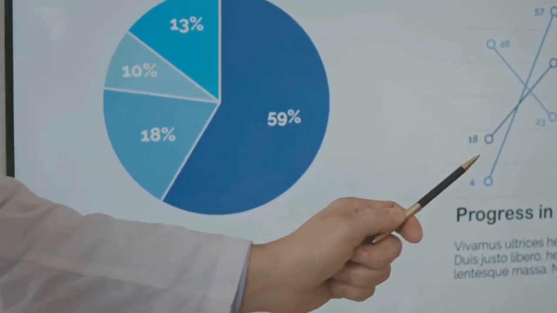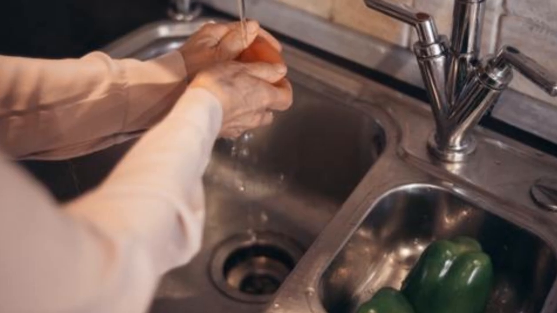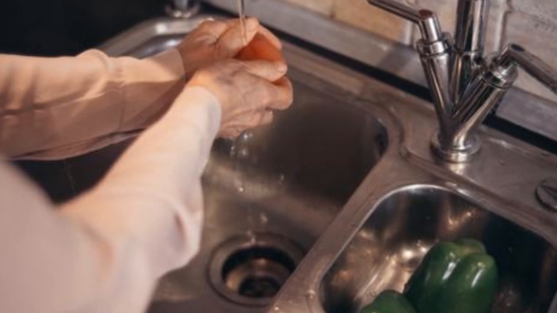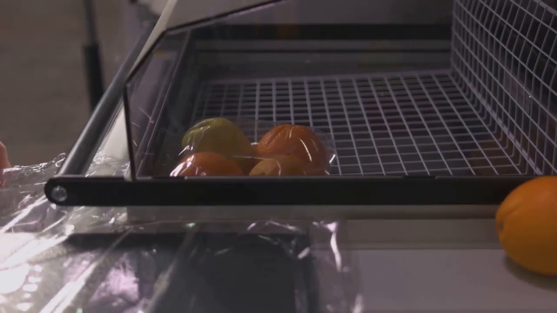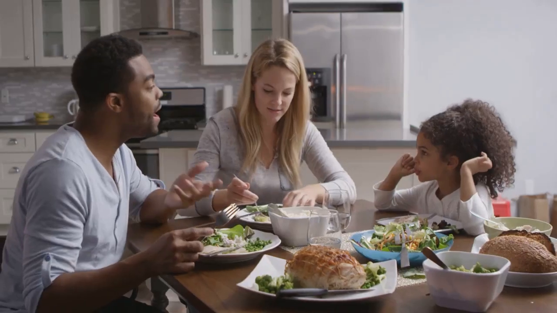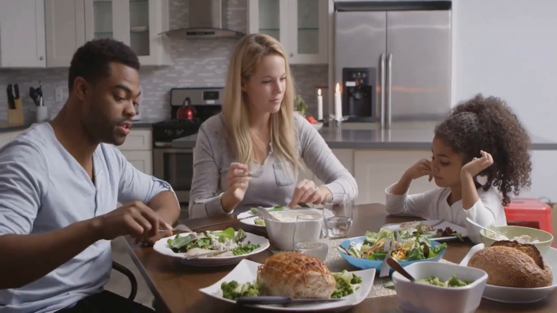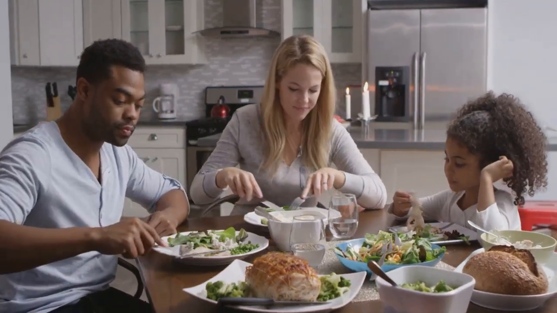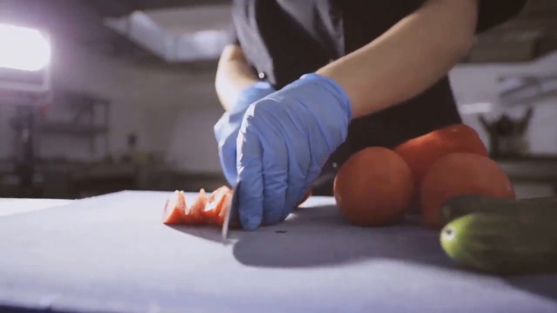The economic burden of foodborne illnesses underscores the importance of prevention. By adopting safe food handling practices, from proper hygiene and cooking to safe storage, we can significantly reduce our risk of contracting a foodborne illness. By staying informed about potential sources of contamination and following recommended guidelines, we can enjoy our meals with confidence. Remember, when it comes to food safety, prevention is always the best medicine.